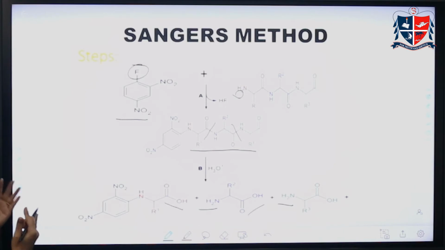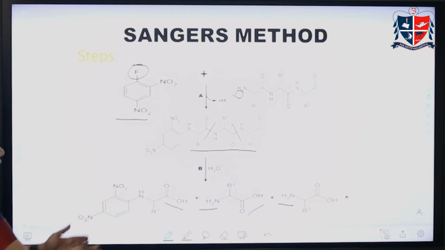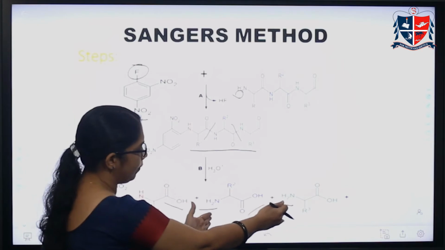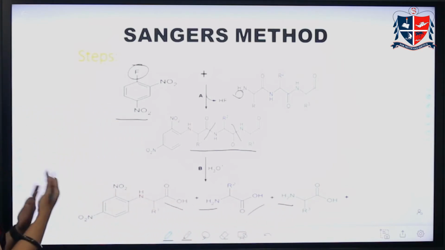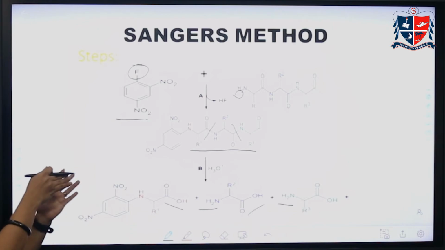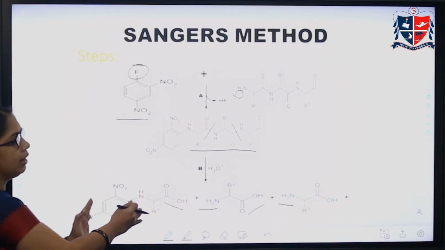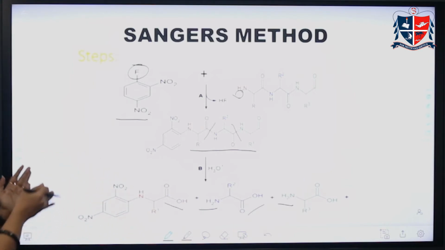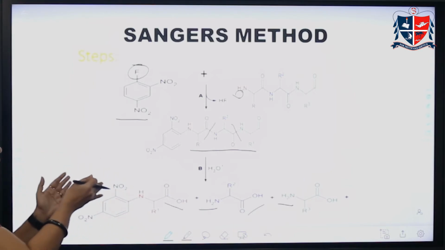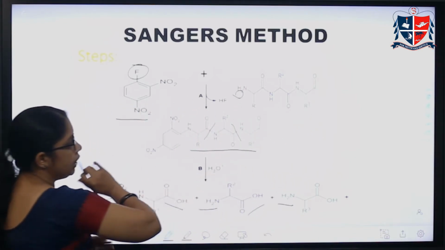On analyzing, we get a clear understanding that one is an amino acid derivative, a derivative of 2,4-dinitrobenzene, and the other 2 are amino acids. That 2,4-dinitrobenzene derivative is definitely the terminal amino acid, the terminal end. In the case of a protein, there is an N terminal and a C terminal.